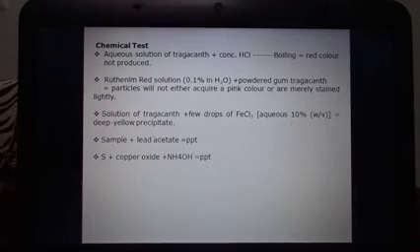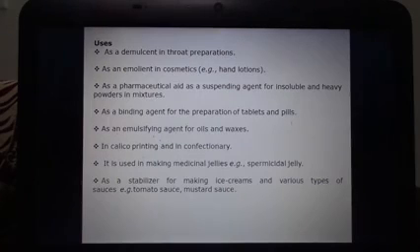In another test, if we take a solution of Tragacanth and add an aqueous solution of ferric chloride 10% weight by volume, it will give a deep yellow precipitate, and with lead acetate it gives a precipitate. And in another test, if we treat it with copper oxide and ammonium hydroxide, it will give a precipitate.